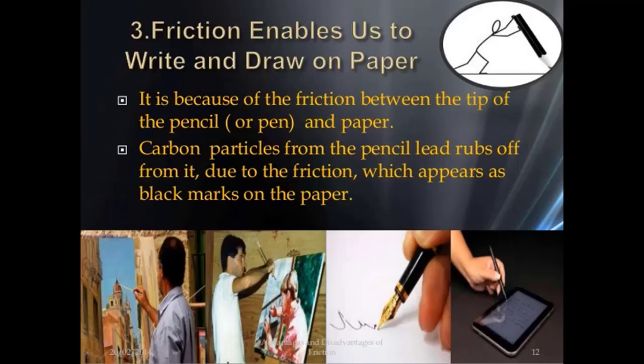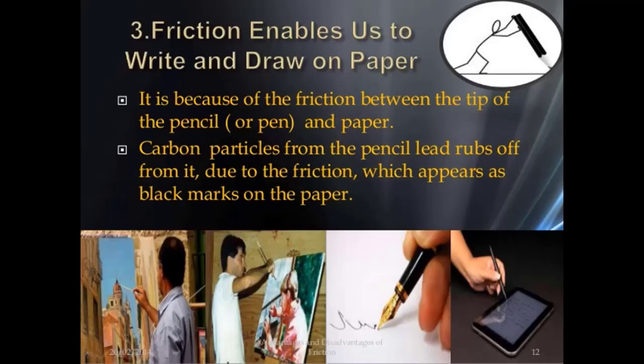Carbon particles from the pencil lead rub off due to the friction, which appears as black marks on the paper. You can see how the person is drawing and writing on the paper. Here also we can write on a tablet or something like that.